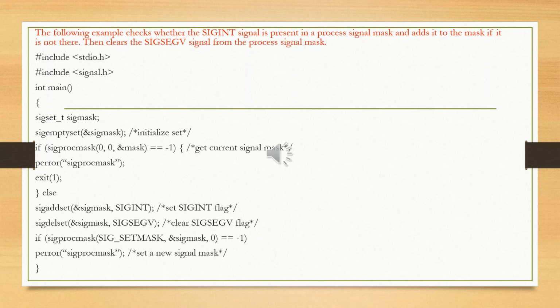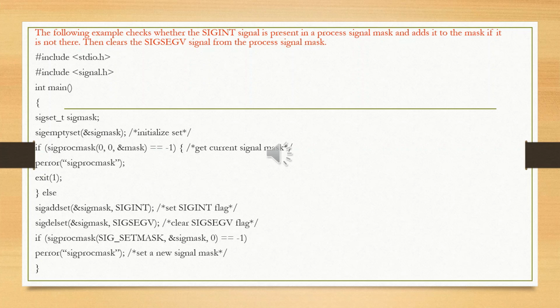If sigprocmask returns -1, then that shows an error, which is reported by perror. Then sigprocmask sets a new signal set to perform the operation on the corresponding signal mask.